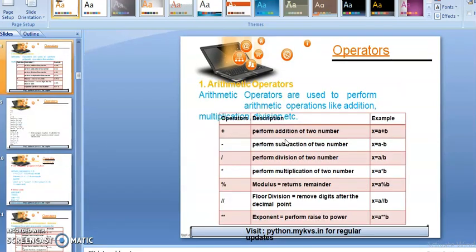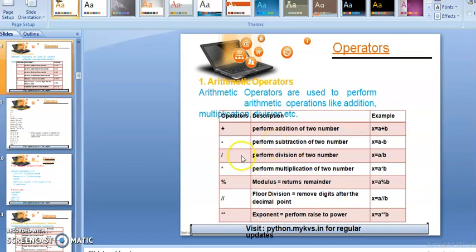Just like we can see here the very first operator, that's the arithmetic operator. These operators are used to perform arithmetic operations like addition, multiplication, division, subtraction, etc. So you can see here the list of the operators: addition, subtraction, division, multiplication. Here the remainder, the modulus operator that returns the remainder. Now next is the floor division, next is the exponent. So these are the arithmetic operators that are used to perform arithmetic operations on the variables.